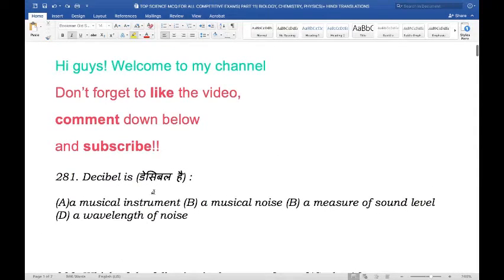Decibel is. So what is a decibel? Is decibel a musical instrument, a musical noise, a measure of sound level, or a wavelength of noise? So a decibel is a measure of sound level. And a decibel is also denoted as small d and capital B. So this is the symbol for decibel. Now decibel is a unit used for expressing ratio between two physical quantities. So it's usually the amount of acoustic or electric power. So decibel is the relative loudness of sound. So it's a measure of sound level.